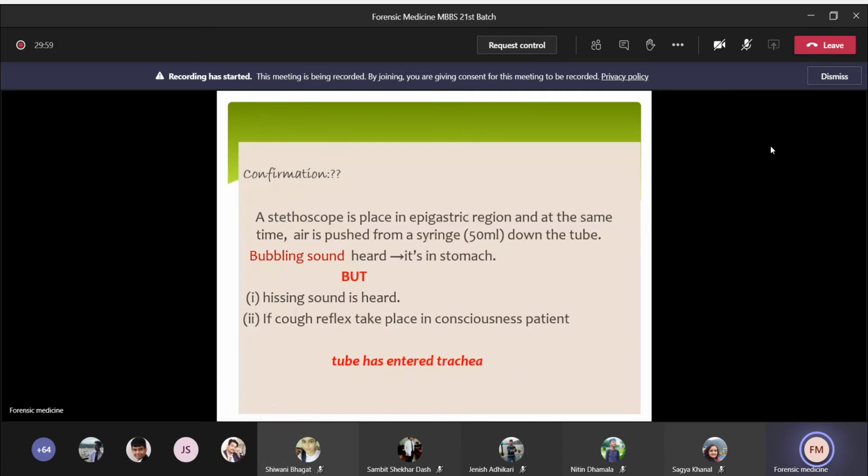But if you hear the hissing sound, or if there is continuous cough reflex present in a conscious patient, then that means the tube has entered towards the airway tract. Okay, this is how you have to do the confirmation of the tube. All right. Bubbling sound, that means the tube is in the stomach. Hissing sound, that means it has entered towards the airway tract.